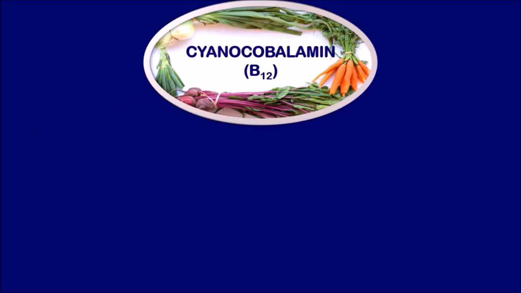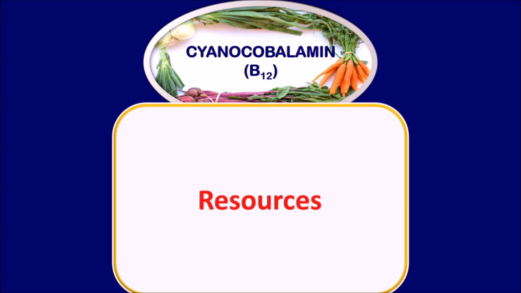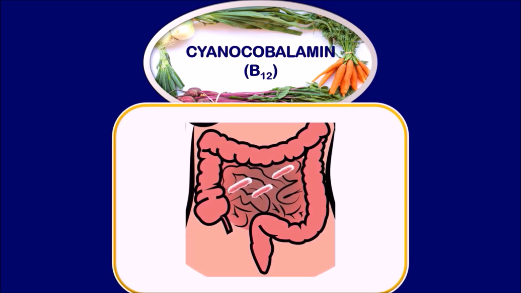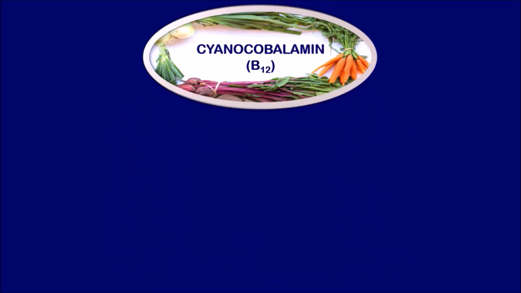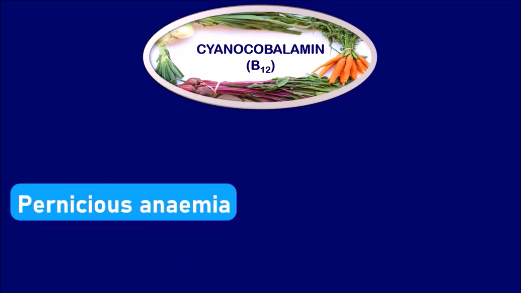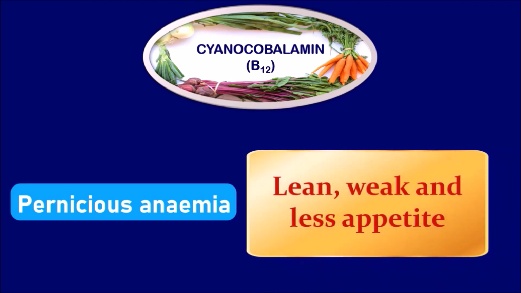Cyanocobalamin. This is indicated as vitamin B12. There is a specialty for this vitamin, as it is synthesized by the bacteria in the human intestine. The resource, as we have said, is the human intestine. The deficiency of this vitamin leads to pernicious anemia, which is a kind of severe anemic disease. The symptoms are lean, weak, and less appetite.